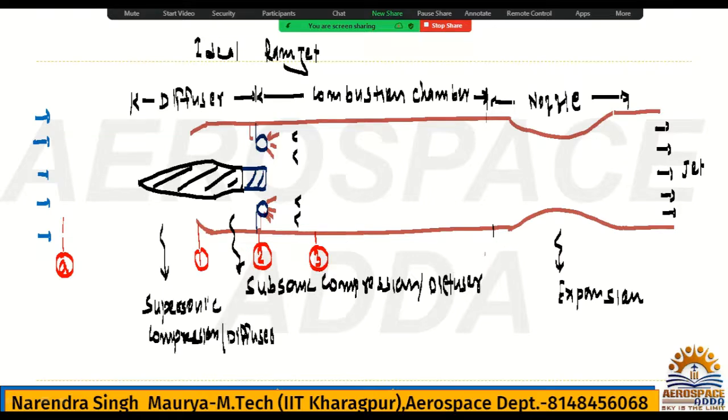This is 4, and this 5 is the throat. If the throat is required somewhere, you can take point 5, otherwise remove it. And this is the exit, which you can take as 6. We do not have any kind of shock, supersonic or subsonic, because this is ideal. So this is the diagram and the numbering for the ideal ramjet.